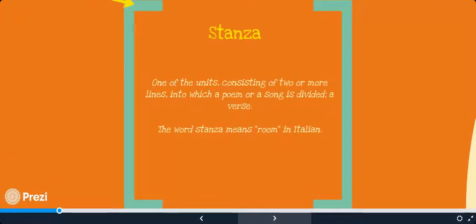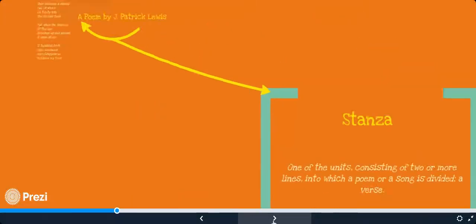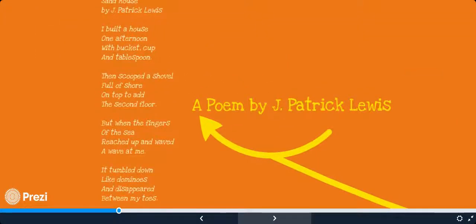A stanza is one of the units consisting of two or more lines into which a poem or a song is divided, like a verse. The word stanza means room in Italian. Take a look at this poem. This poem is written by J. Patrick Lewis. It's called Sandhouse.